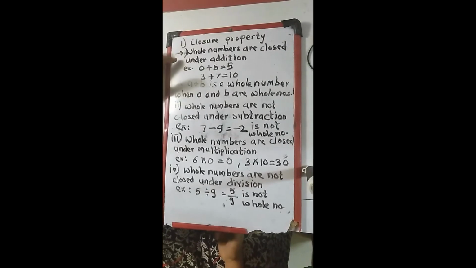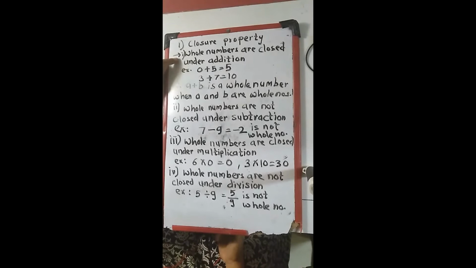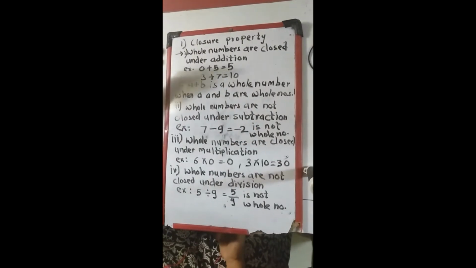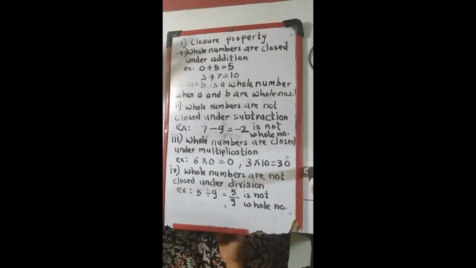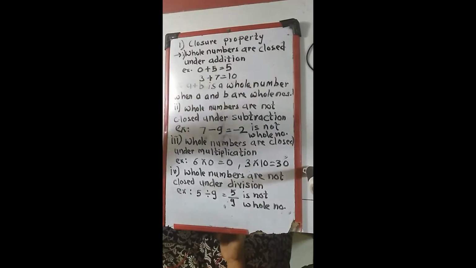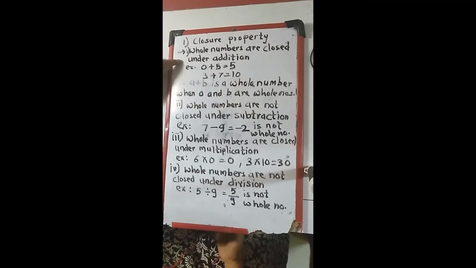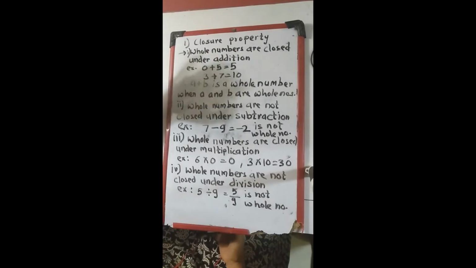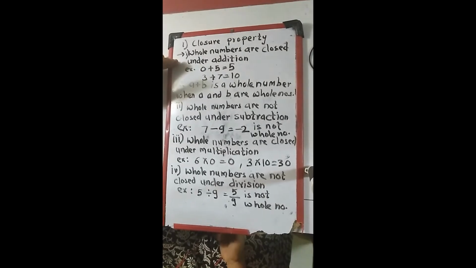So first we will go with the whole numbers. I have already explained on this board how it comes. For whole numbers, we are using the 4 operations: addition, subtraction, multiplication and division. We are going through these properties with these operations. So first we are going with addition. Whole numbers are closed under addition. This is the first property for whole numbers, the closure property.